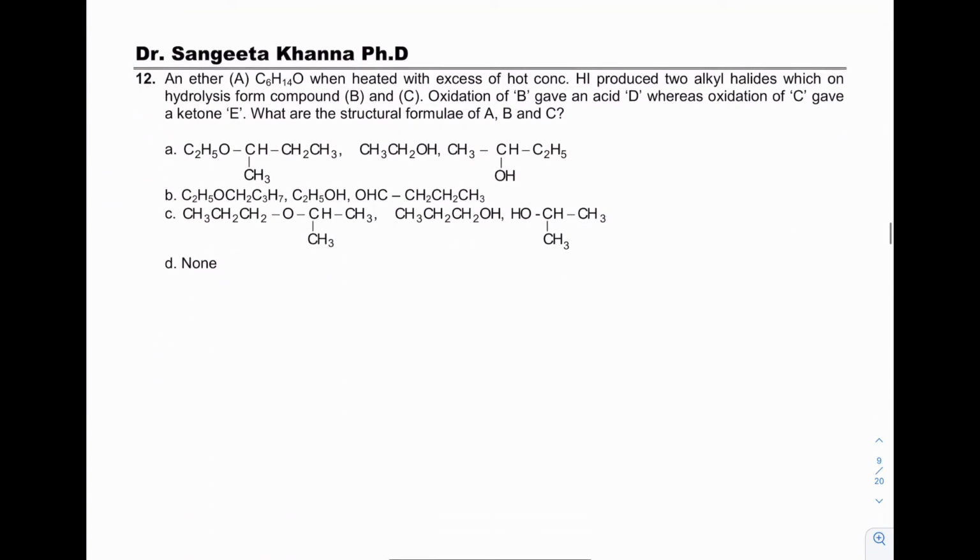Next question. Ether C6H14O, when heated with excess hot HI, gives two alkyl halides, which on hydrolysis give two different compounds.